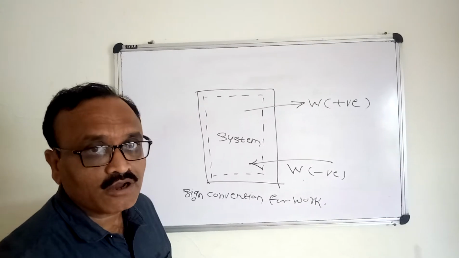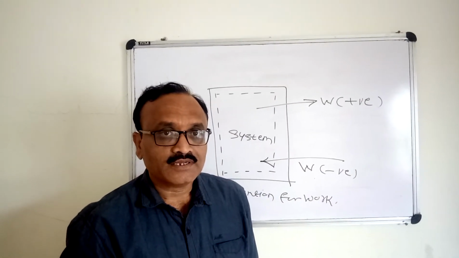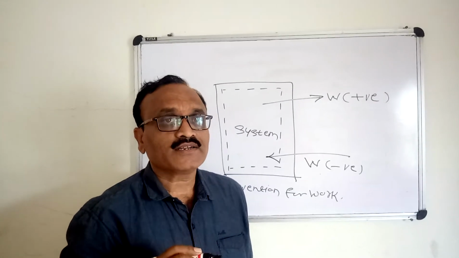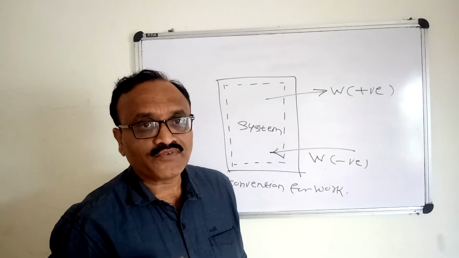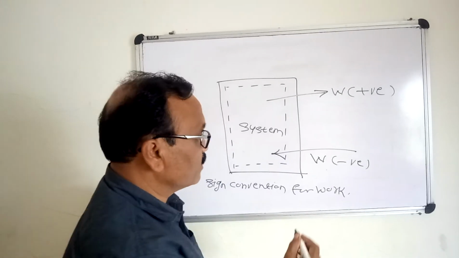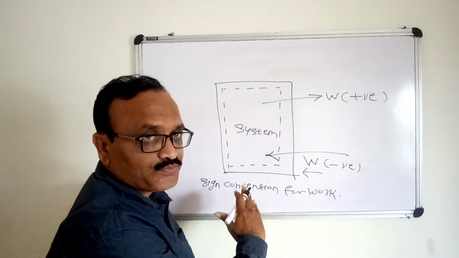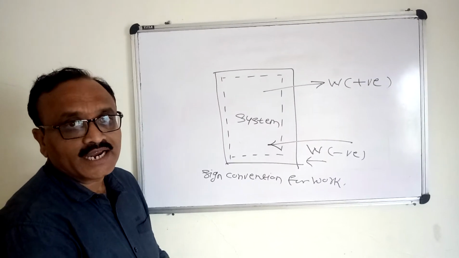Take the example of reciprocating air compressors. This is negative work. Then electric work, refrigeration work, and fans, all these are negative works, that is, work is done on the system. So this is about the sign convention of heat and work.